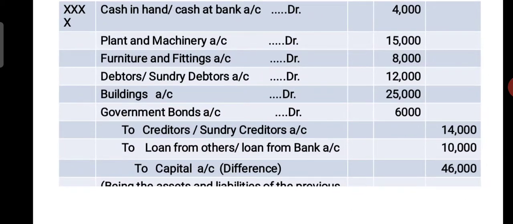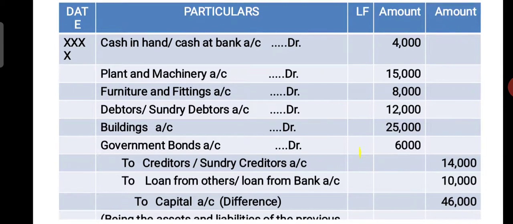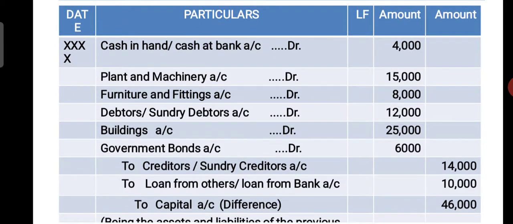See children, in the date column, 1st April already we have written on the top of the journal proper. So if you want, you can write here 1st April 2006 date. And cash in hand, cash at bank 4,000. So in the problem, that is 4,000. Plant and machinery 15,000 asset. Furniture and fittings 8,000 asset.